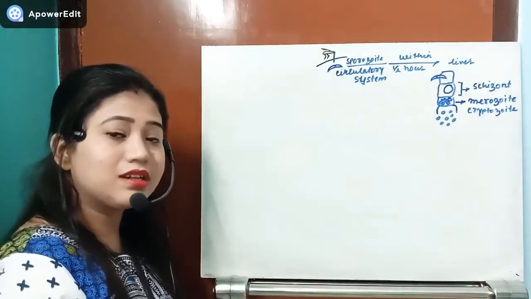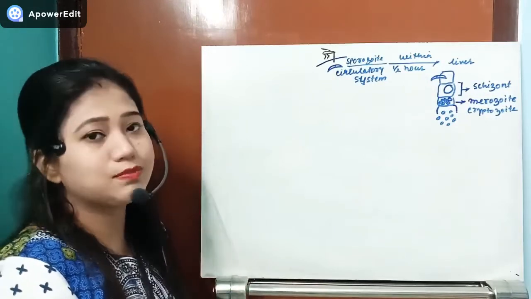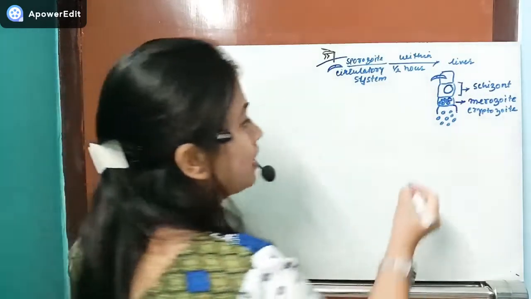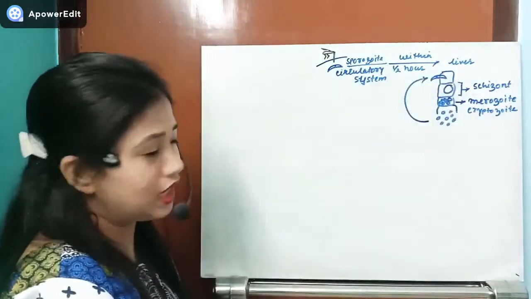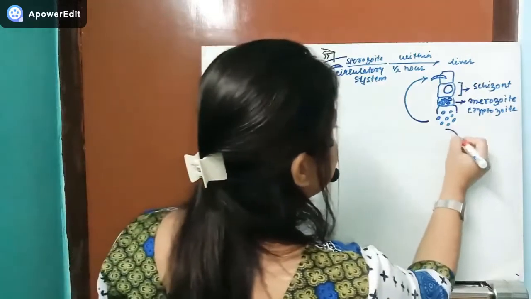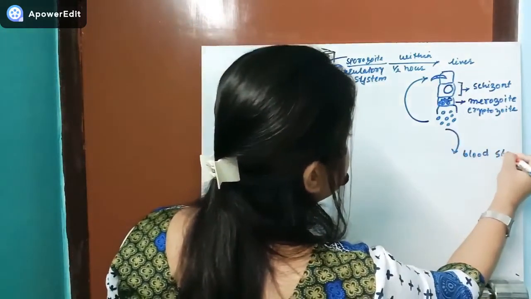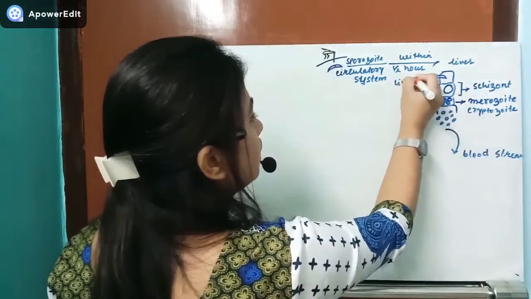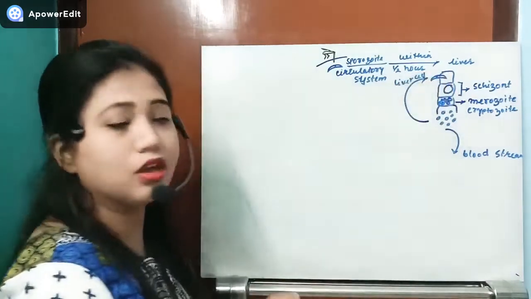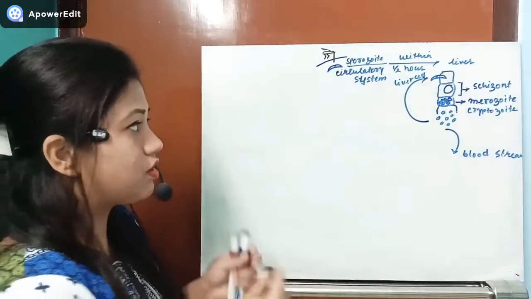Once they enter the sinusoids, it is possible that once again they can enter a new liver cell, or they can reach the blood vessel. So it can reach the bloodstream or it can enter a new liver cell. And here we can get two stages.